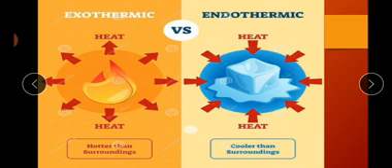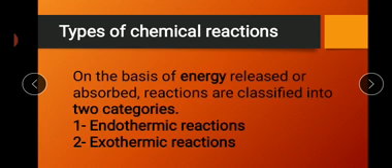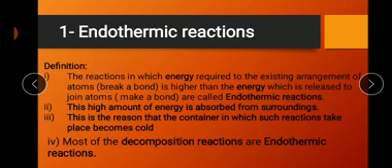What happens in this reaction? The container in which this reaction is proceeding is cooler than the surroundings, and in an exothermic reaction the container is hot. So just have a look over here. On the basis of energy release, there are two types of reactions that are classified: one is endothermic and the next one is exothermic. Now we are going to study these reactions in detail.